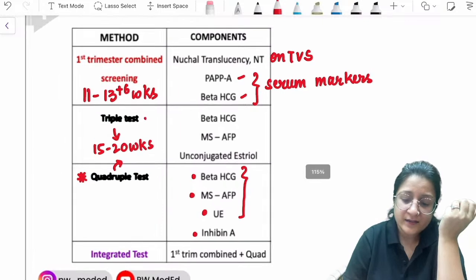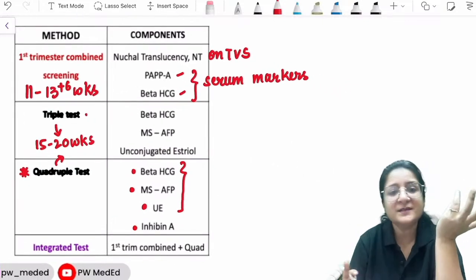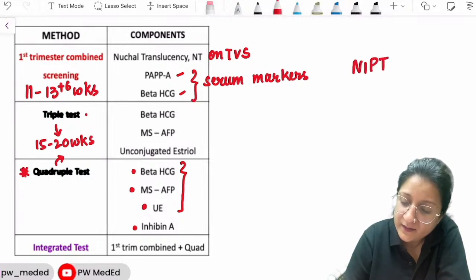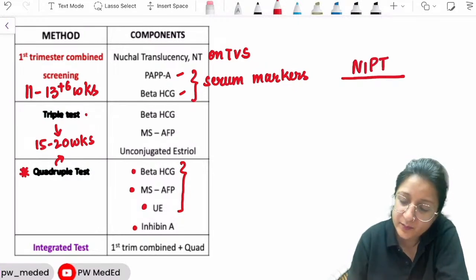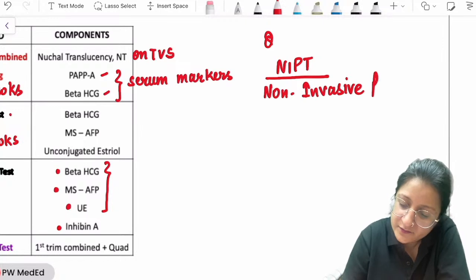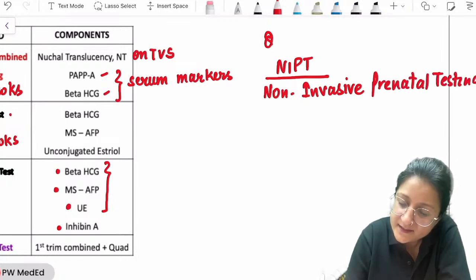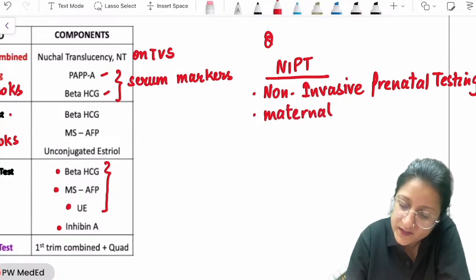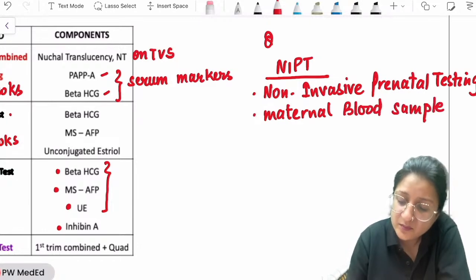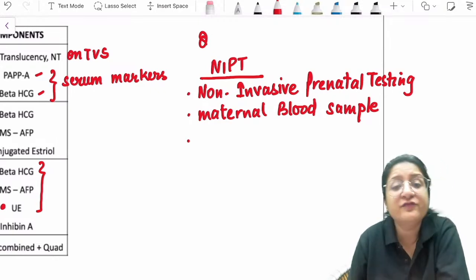Okay, so these are the screening tests, and the latest screening test which you need to remember is the NIPT. Very, very important, NIPT. Okay, potential question. So NIPT is non-invasive prenatal testing. In this we take the maternal blood sample.